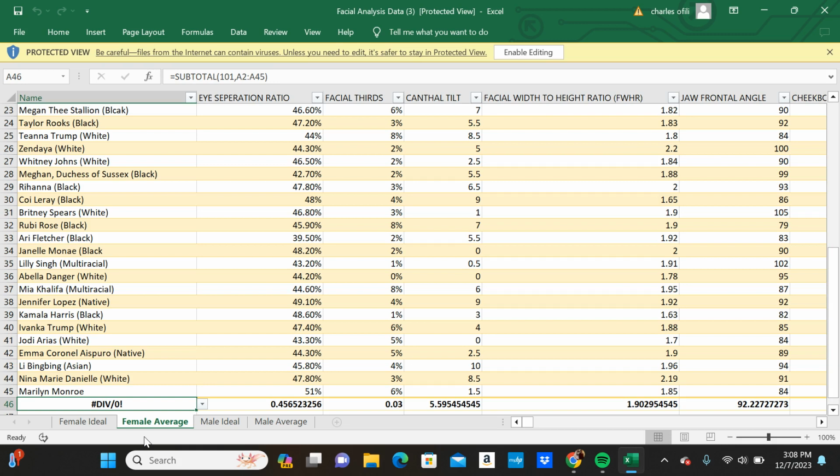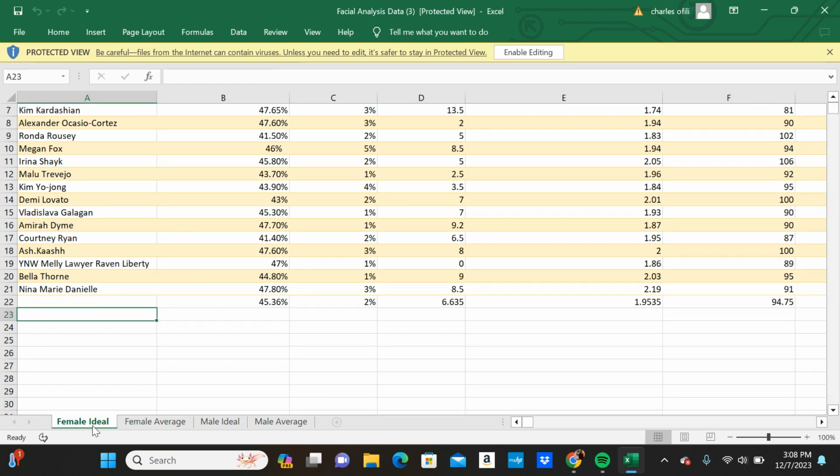There's something about your underlying bone structure that makes you more attractive than the rest of them, right? So pretty much what I'm saying is if you have a total harmony score of 60% or higher, that is what I'm going to use to put you in the ideal range.